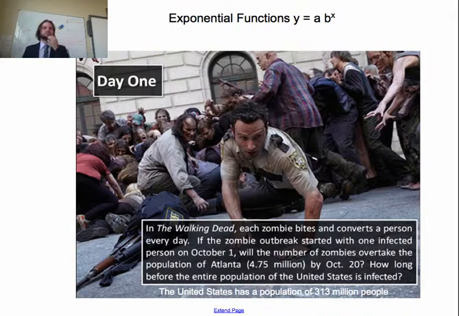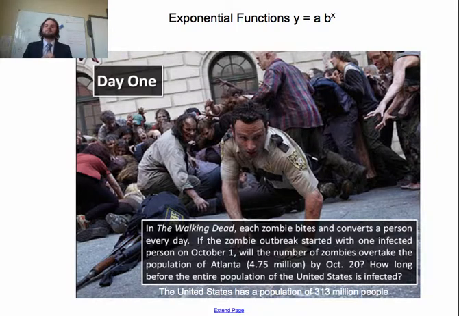Well, let's look at this here. If we have one zombie on day 1, day 2 we'll have how many? We have 2 zombies. Then they bite 1, so it doubles again. We're going to have 4 zombies, right? Because each of those bite 1, they make 2 more, so now we have 4. Then each of those 4 bite a zombie, so we have 4 more, then we're going to have 8 zombies. Then each of those 8 zombies bite a zombie, we're going to have 8 more, which gives us 16. And then from 16, we're going to go to 32. So every time we are doubling. After every day, we double. I want you to think about that.